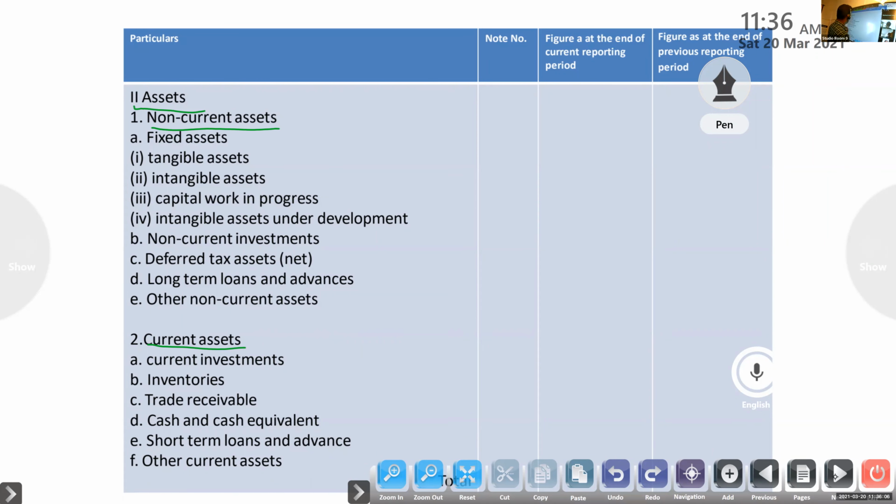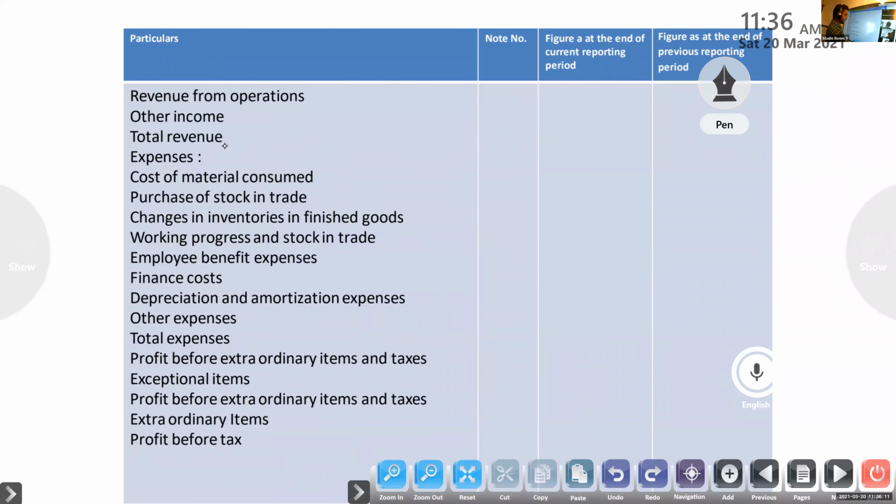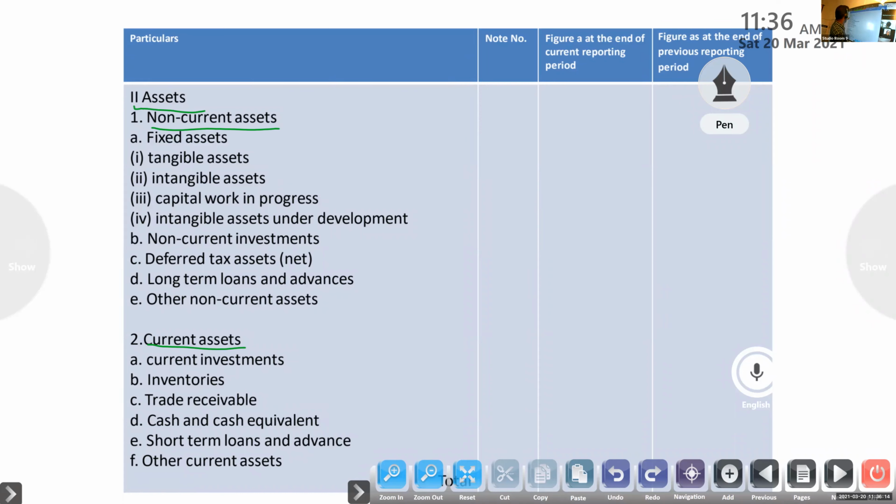Fixed assets, then non-current investments, then other non-current assets. These are the main items.